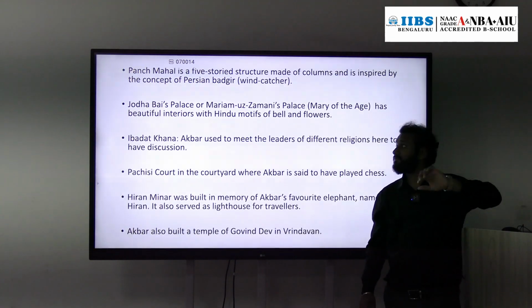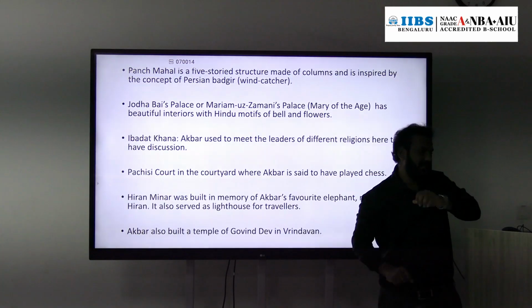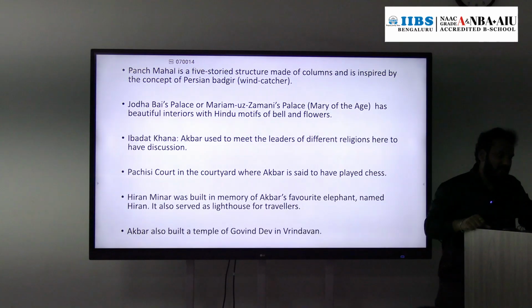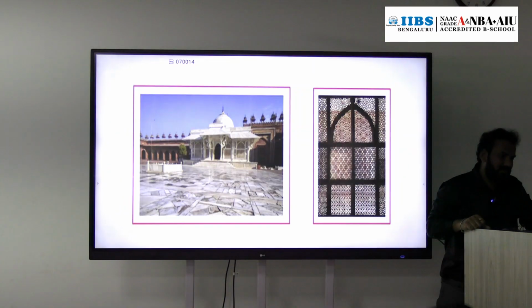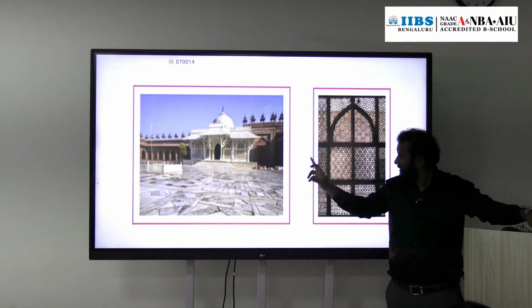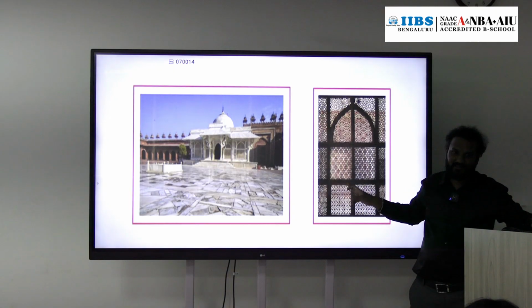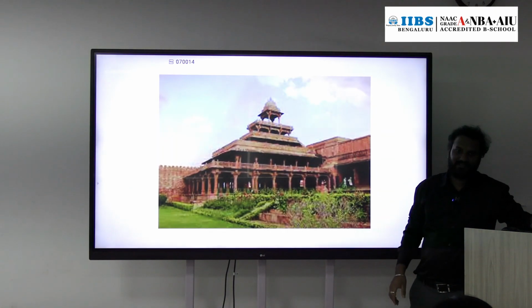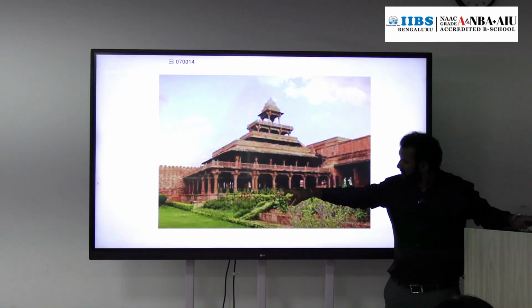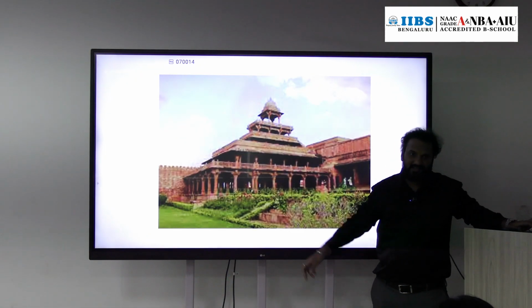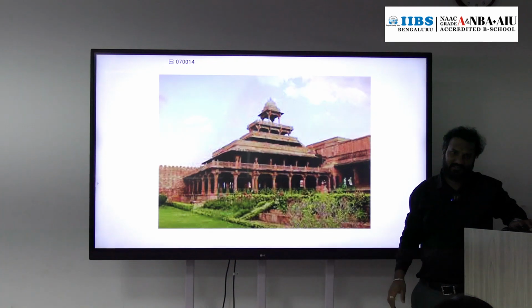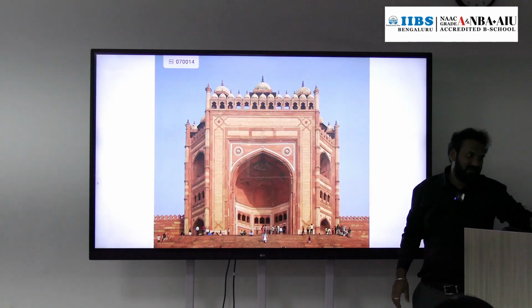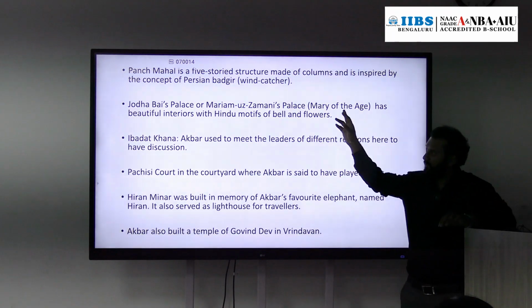Okay. Then we have the Panch Mahal, a 5-story building. See, this is Salim Chishti's tomb. This is jali work. See? This is Panch Mahal, a 5-story building supported by columns. It is a Persian style of building. So that is Panch Mahal.